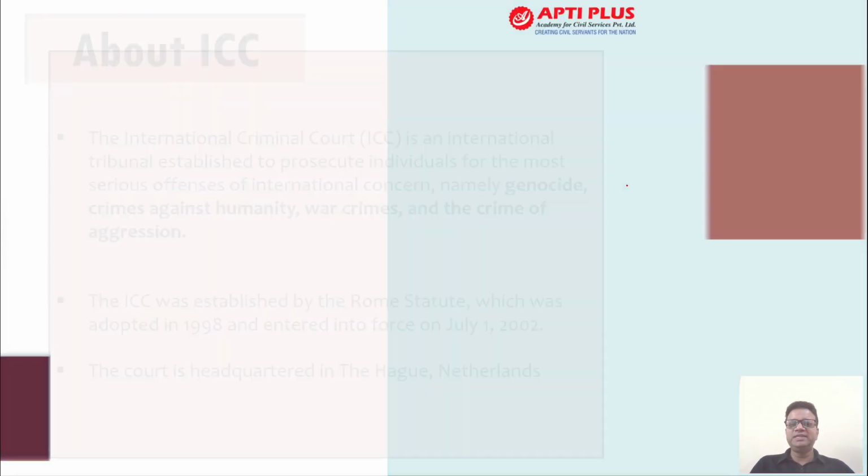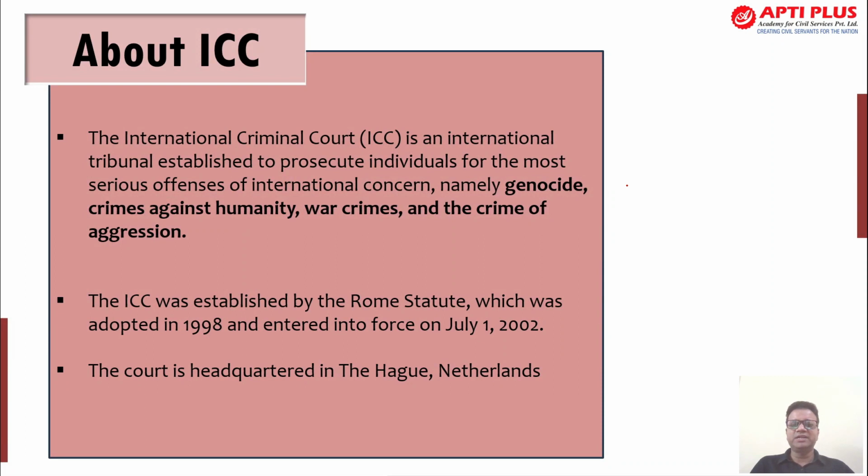Now we will see the details about the International Criminal Court. क्या है ये court, how does it function? It's an international tribunal established to prosecute the most serious offenses. ये offenses किस किस तरह के हैं? First, it includes genocide, right? So genocide is taken into consideration. Then crimes against humanity, war crimes, and the crime of aggression. So these are the important crimes which are taken care of.